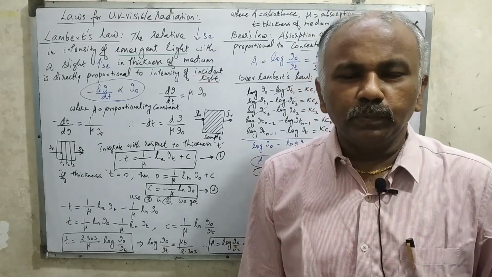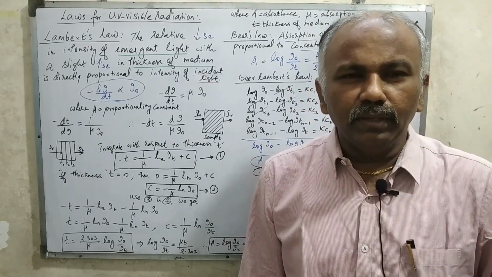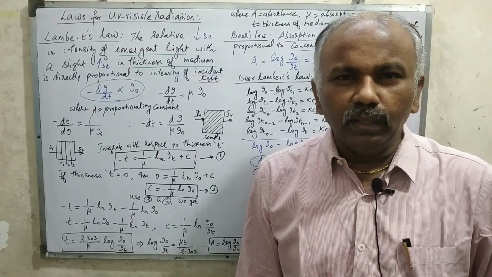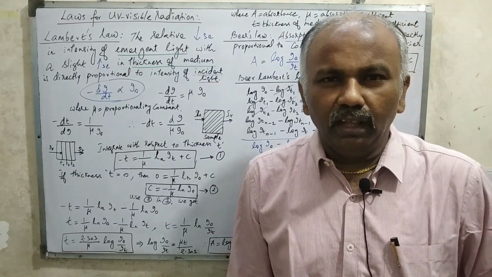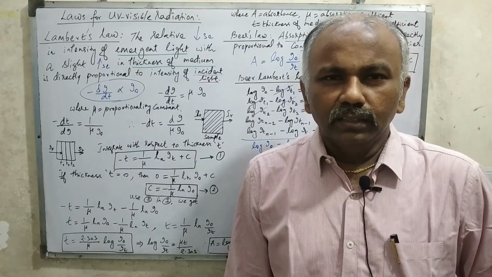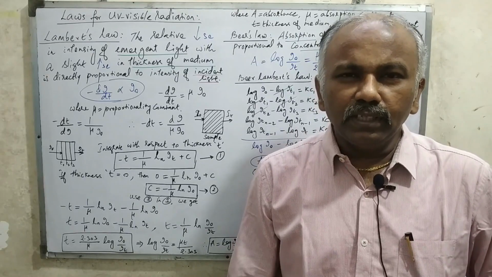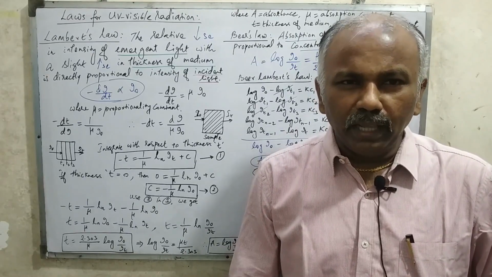Today I am going to give a speech on various laws governing UV visible spectroscopy. The very important laws governing UV visible spectroscopy are Beer's law, Lambert's law and Beer-Lambert's law. First let me tell about the definition of Beer's law, or what is the definition of Lambert's law. We will start from Lambert's law.